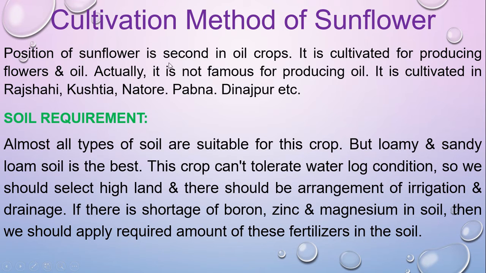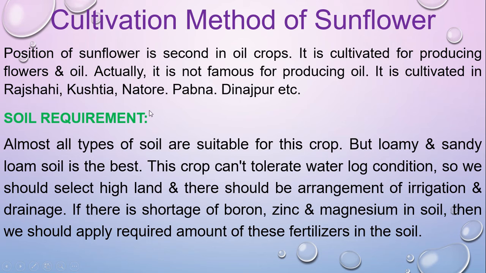Sunflower is second among oil crops. That means in our country we collect mustard first, but sunflower second. It is cultivated for producing flowers and oil. In some countries it is produced for attraction, that means for flower purpose. In our country as well, it is not mostly produced for oil, but most organizations cultivate this crop for beautification as a flower. It is not famous for producing oil in our country.